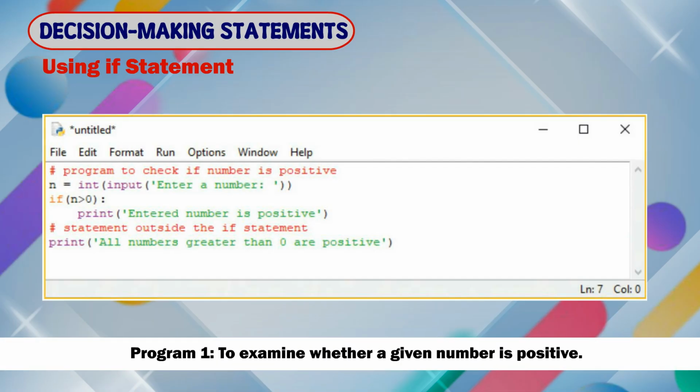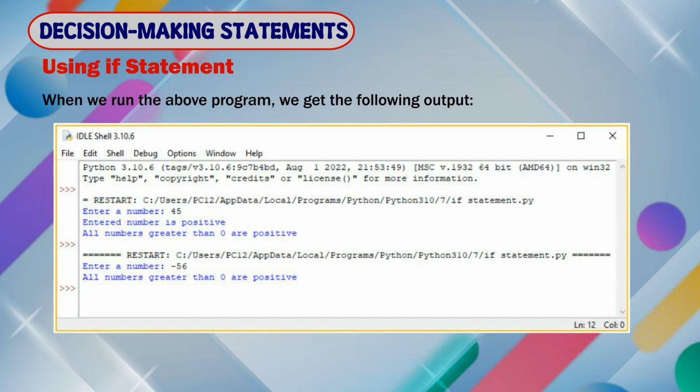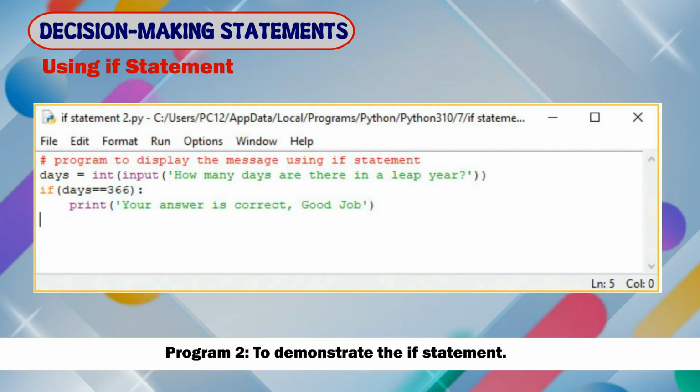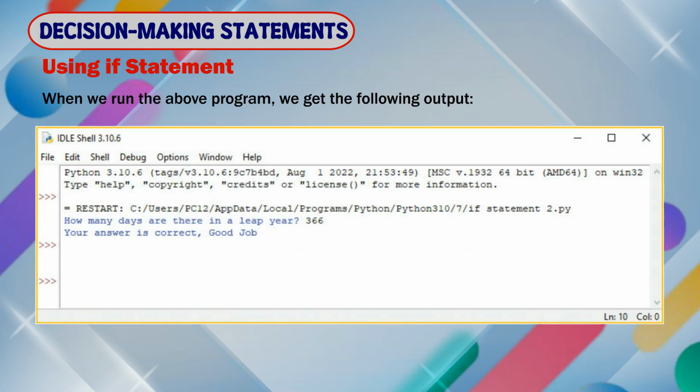Program 1. To examine whether a given number is positive. When we run the above program, we get the following output. Program 2. To demonstrate the if statement. When we run the above program, we get the following output.